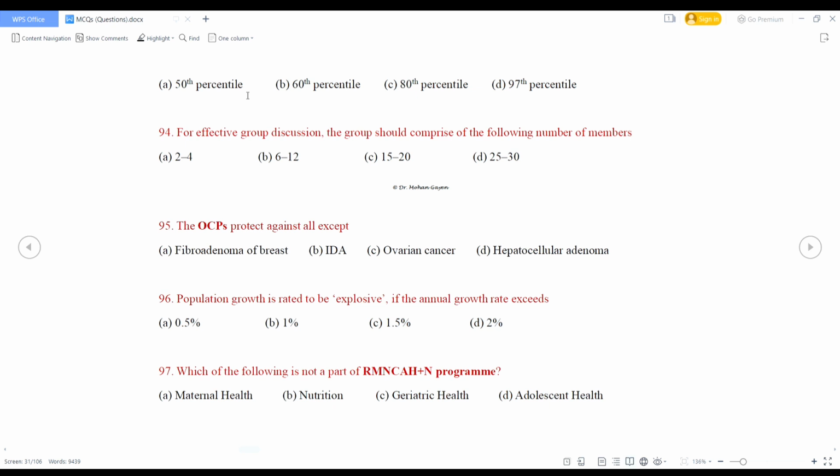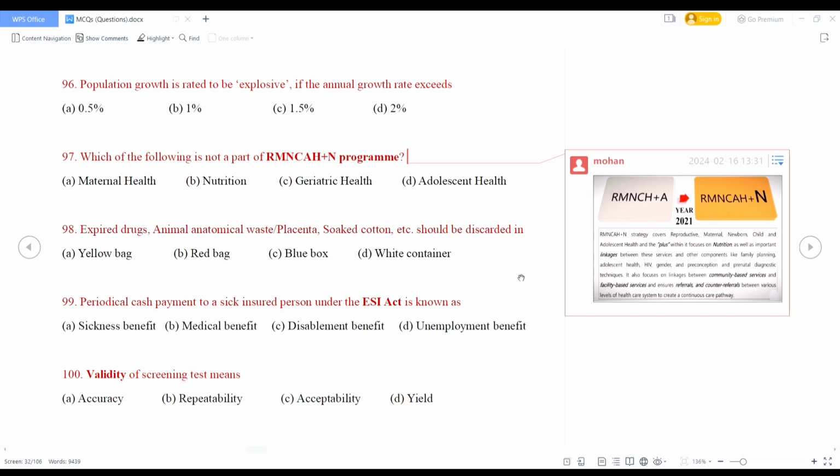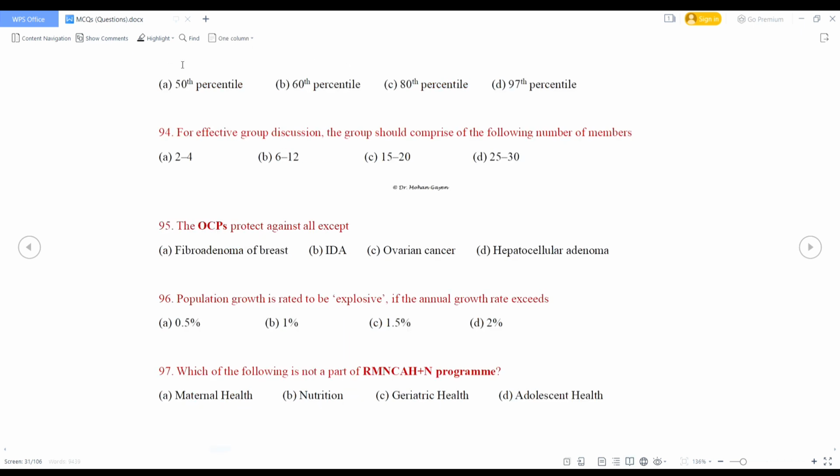Which of the following is not a part of RMNCAH plus N program? RMNCAH plus N strategy covers reproductive, maternal, newborn, child and adolescent health, and the plus within it focuses on nutrition. So what is the right option? Maternal health, nutrition, adolescent health, these are included, but geriatric health is not included in this program. So option C is the right answer.